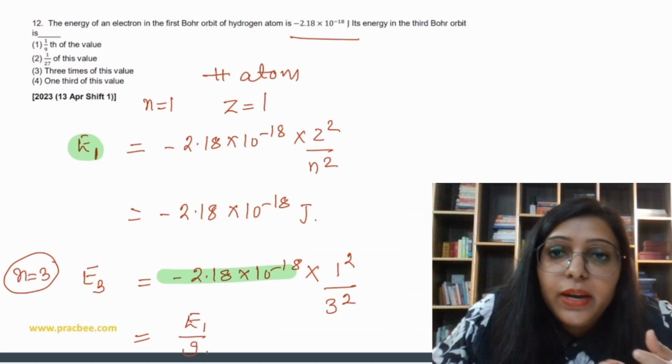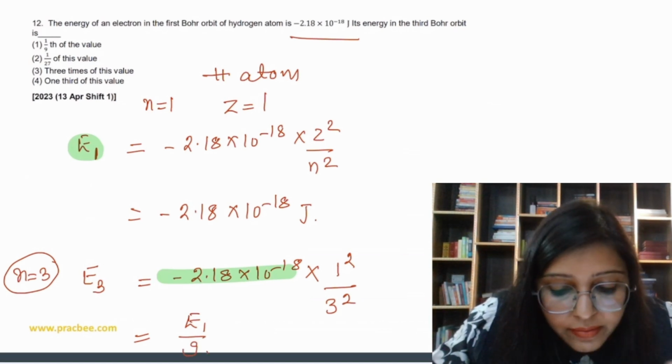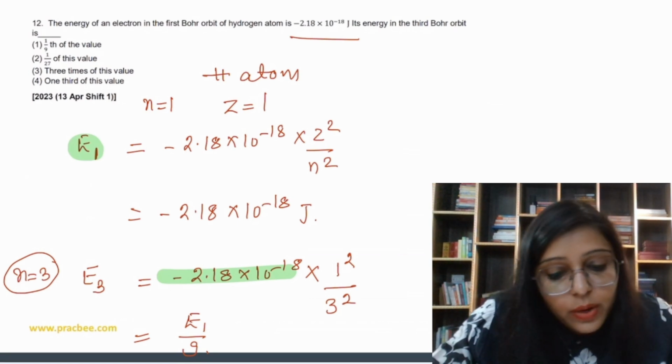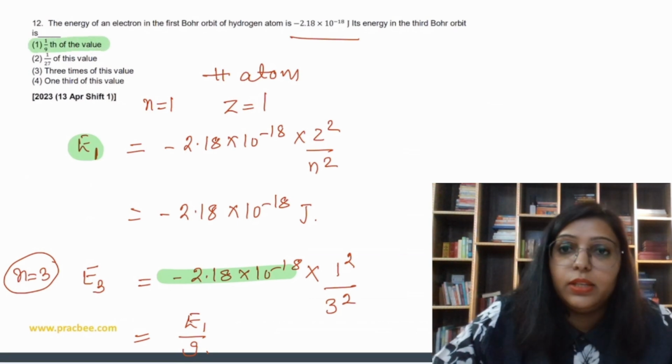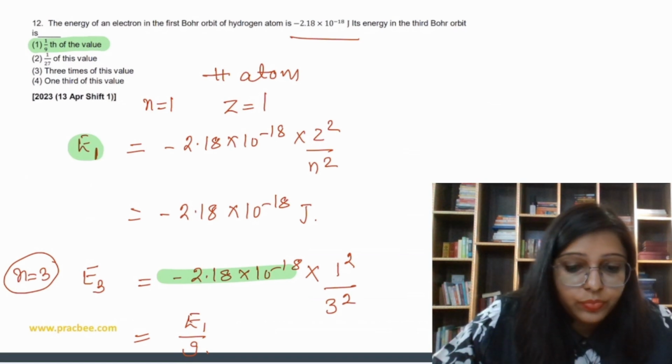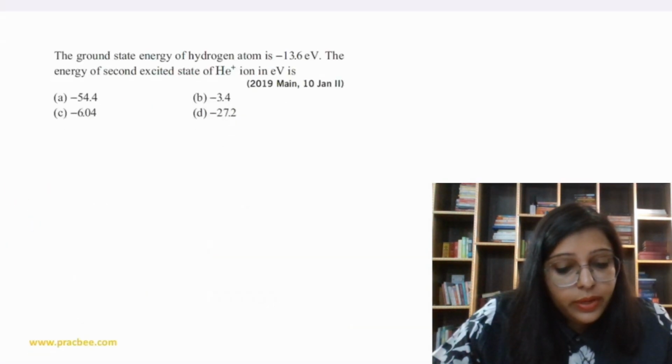So the question says 1 by 9th of the value, 1 by 27th of this value, 3 times of this value. So what is the answer? Obviously 1 by 9th of the value is the answer. Simple question, right? Now let's do the next question.